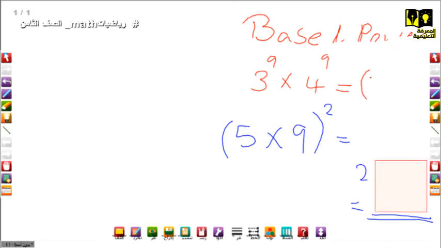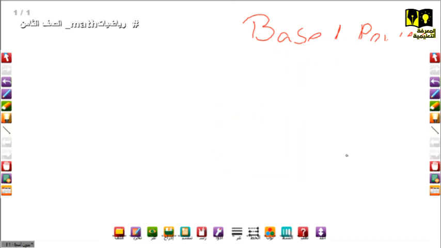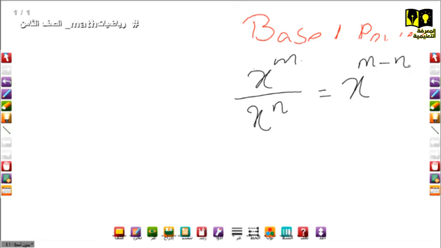Then we move to division, and it is the end of this period. So when we have division, we have x to the power m over x to the power n. So equals what? The rule says that when we have the same bases but different powers, you subtract the powers from each other. So we have x to the power m minus n.